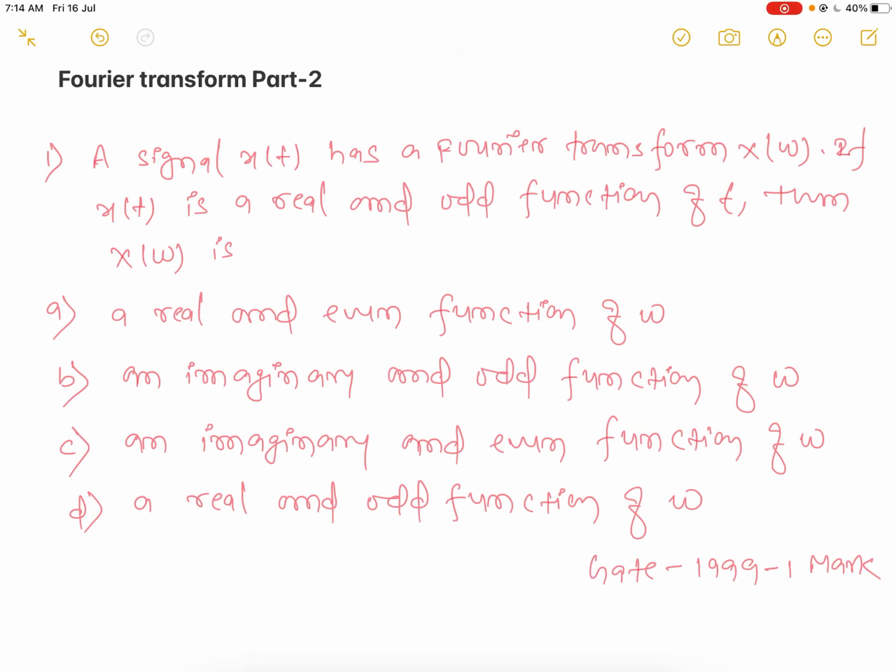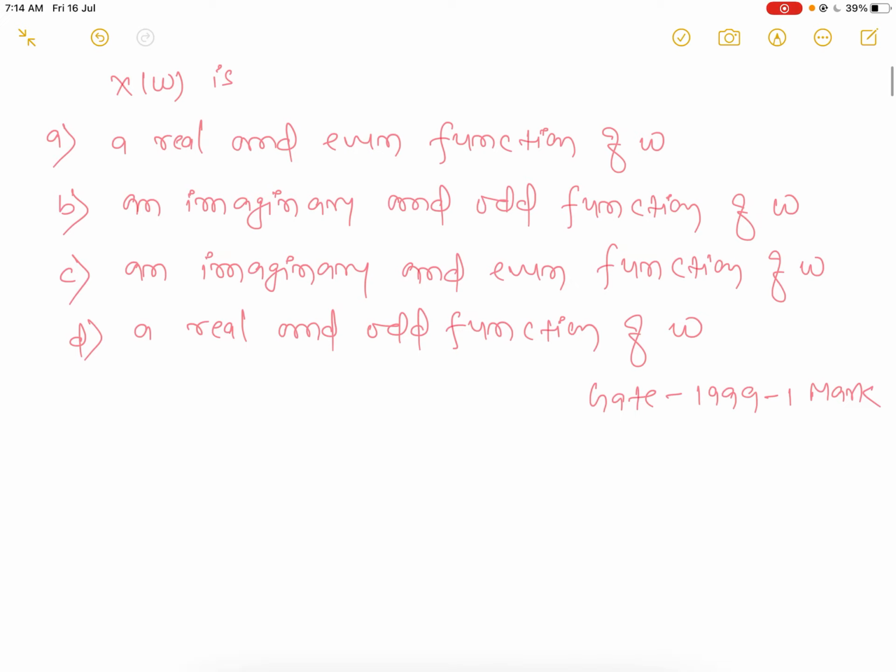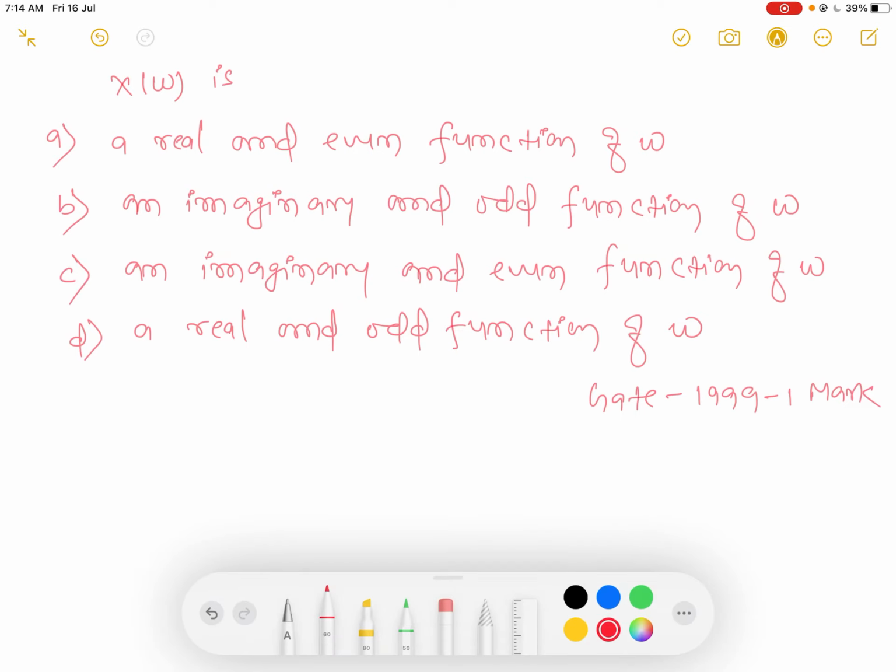If x(t) is a real and odd function of t, then X(omega) is: option A, real and even function of omega; an imaginary and odd function of omega; an imaginary and even function of omega; a real and odd function of omega. Let's see.